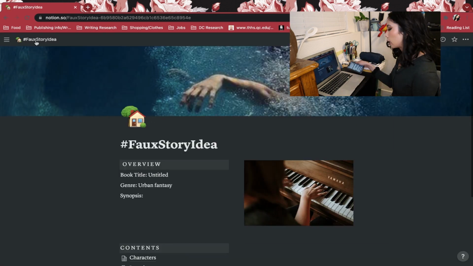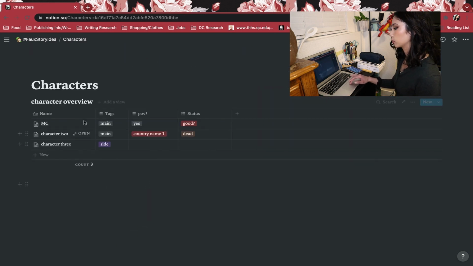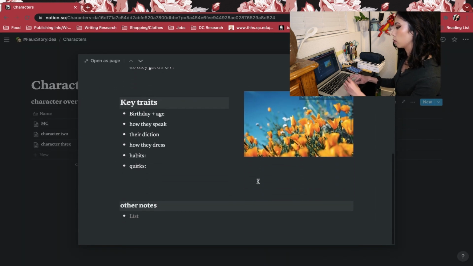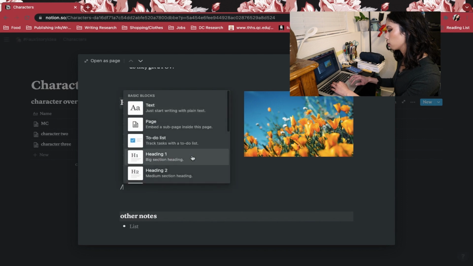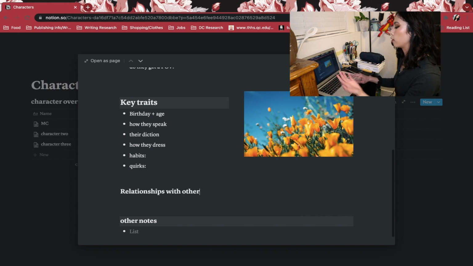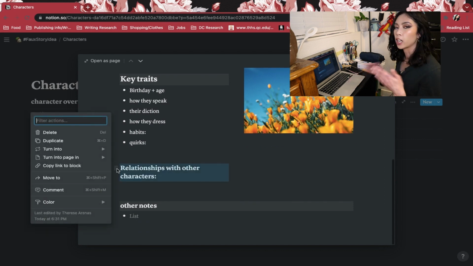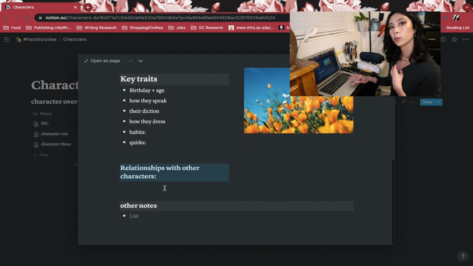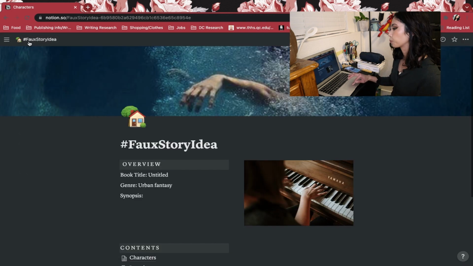All that fun stuff. And then same thing with the characters. You can probably also just include other notes. Oh, here, actually. We could just make a heading, what is that, another heading 3? Yeah, and just make this relationships with other characters. So you can define that a little better and make it easier to figure out, and you can have side-by-side comparisons of how this character is with so-and-so or how this character is with so-and-so. It works out quite nicely.